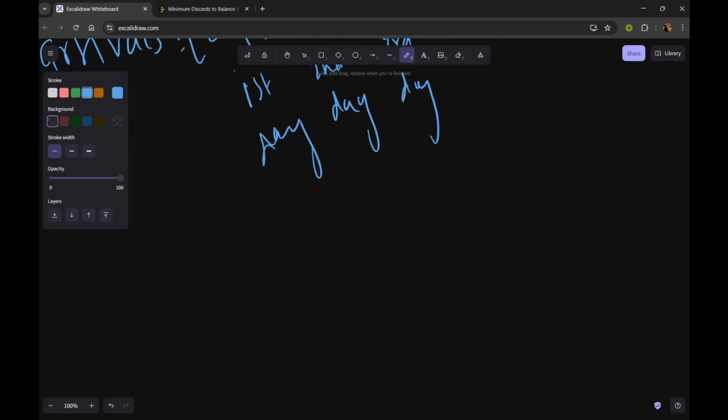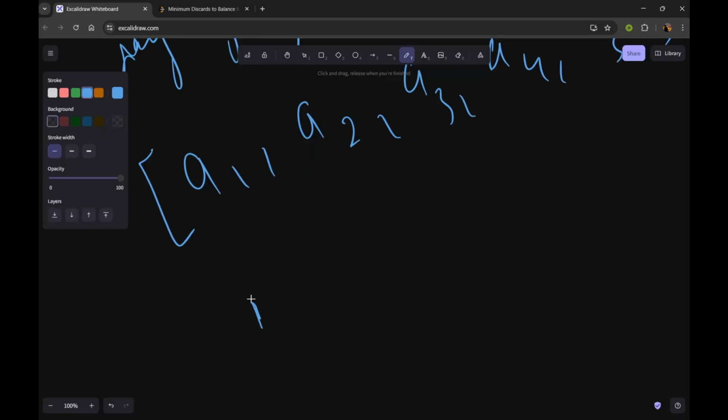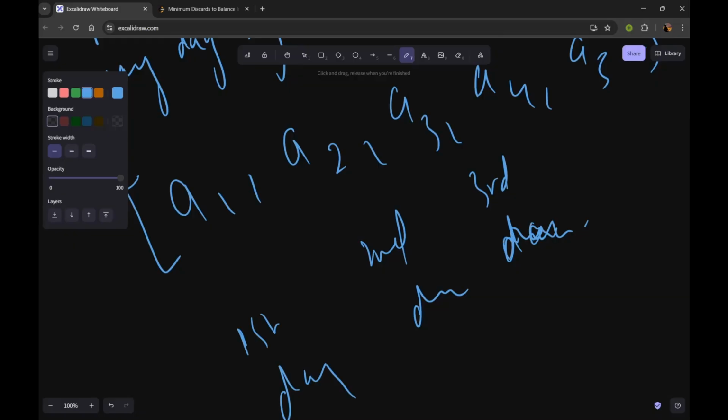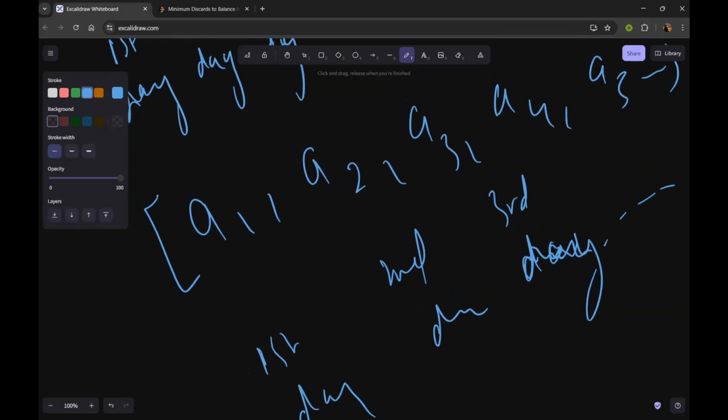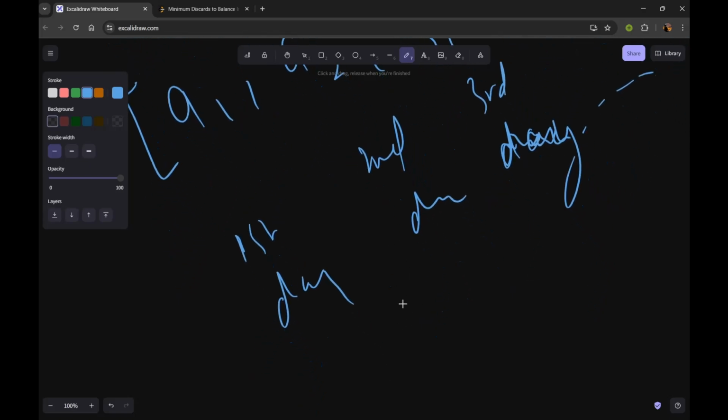You are given an array of arrivals of some item types, say A1, A2, A3, A4, A5, and so on, and this will be the first day, second day, third day, and so on. The problem says you have to maintain a window of size at most w.